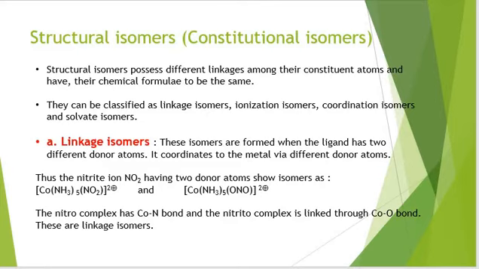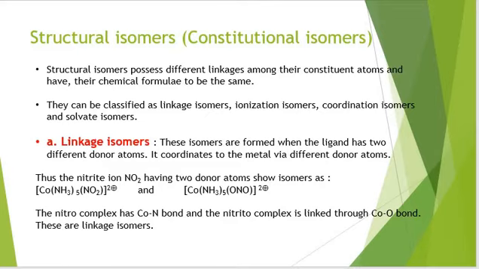Linkage isomers are found when the ligand has two different donor atoms and it coordinates to the metal via different donor atoms. For example, if I have a ligand like NO2, it could be bonded via nitrogen, or it could be bonded in another complex via oxygen to the central metal cobalt.